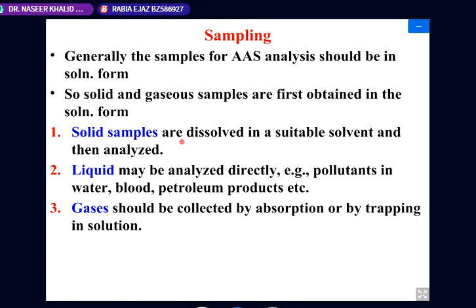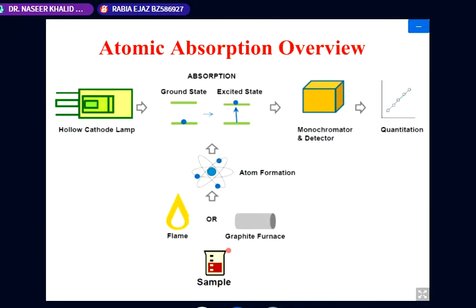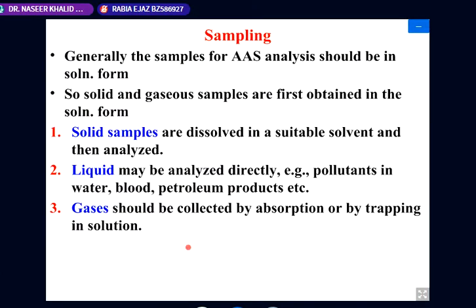The soil could be dissolved into liquid form, and that liquid solution will be passed through this flame, or a few microliters of it dropped into the tube, or used in the vapor generation technique.